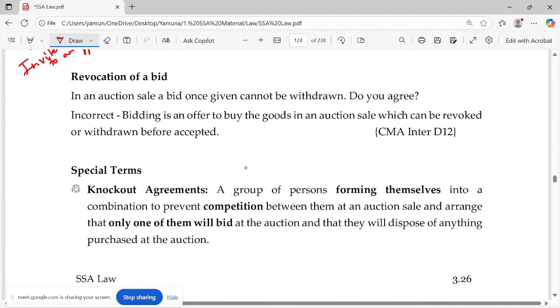Whether a bid can be revoked. Yes, an offer can be revoked, right? So when I hear that price, I feel I don't want it. Yes, in an auction sale, a bid once given cannot be withdrawn. Do you agree? No, you can't withdraw. Okay. When can you not withdraw? Once accepted, you cannot withdraw. So it's actually incorrect. Bidding is an offer to buy the goods in an auction sale which can be revoked or withdrawn before accepted.